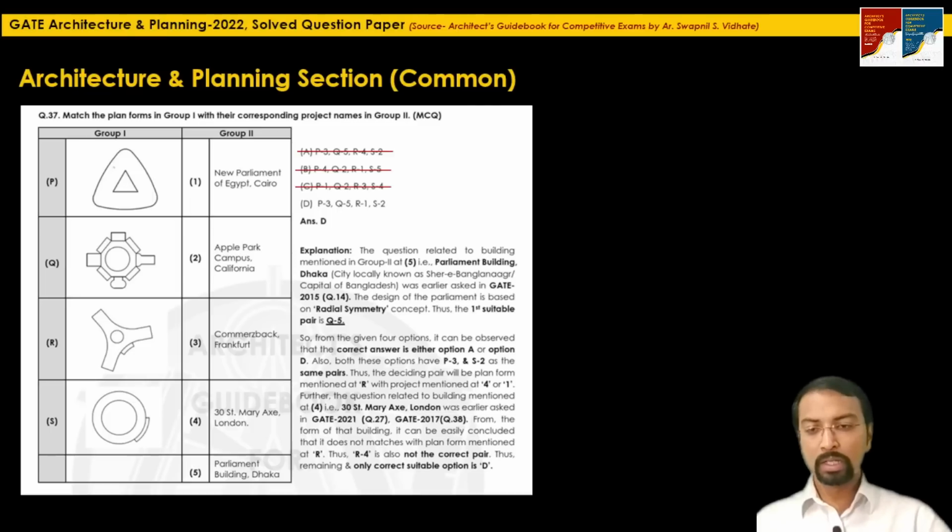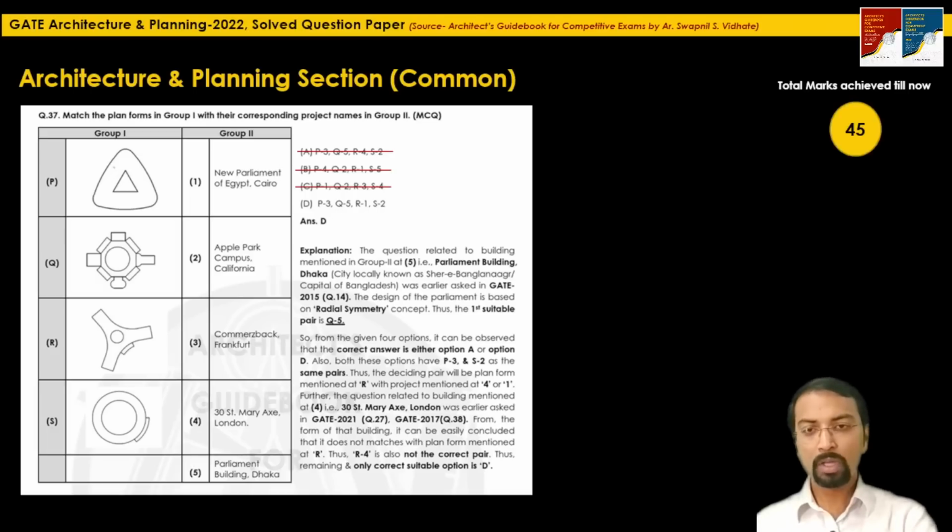So the question related to the building mentioned at 4, then the building mentioned at 5, just by knowing the information about the two buildings, 4 and 5, we have found the correct option from the 4 given options. It is a 2 mark question, and total marks we have achieved till now are 45 by adding the 2 marks from this question.